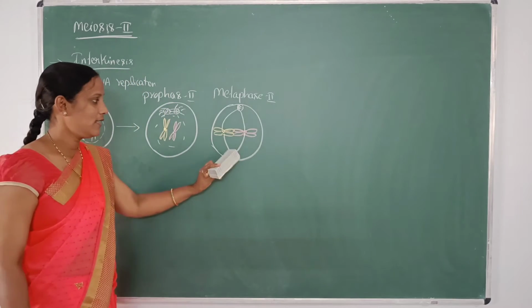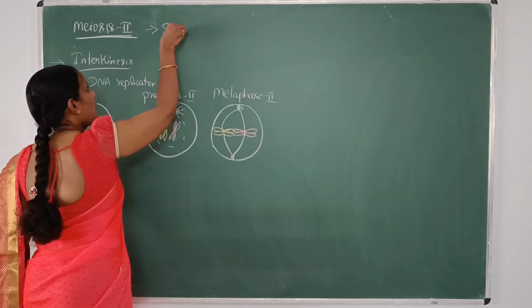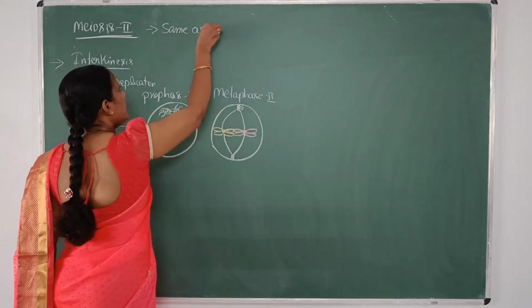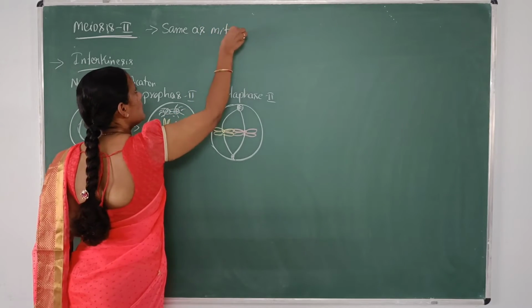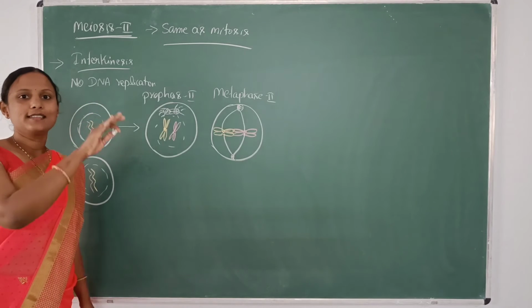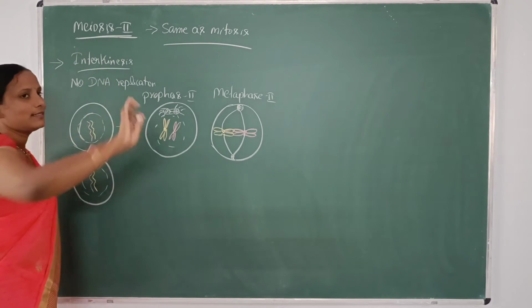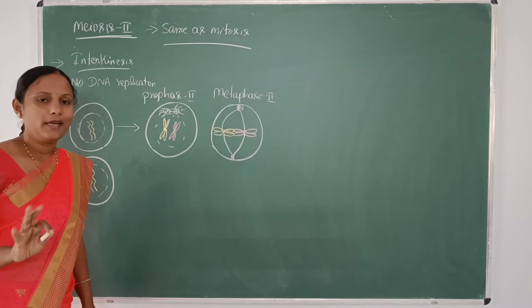That's the reason why we say it is the same as mitosis. Meiosis 2 is the same as mitosis. The difference exists only in meiosis 1. Meiosis 2 is exactly similar to mitosis.